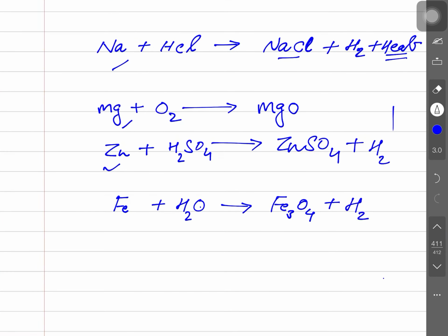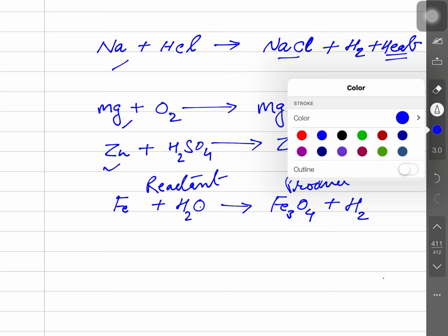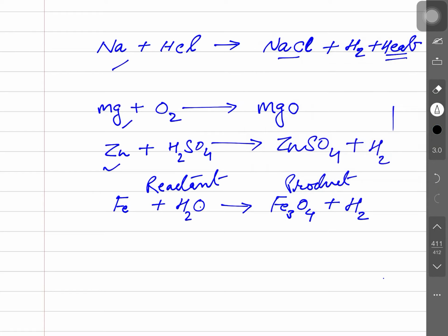Hydrogen again. So you will see on the left-hand side the reactants, and on the right the products. Iron: one atom is here, and here 3 atoms as a product.